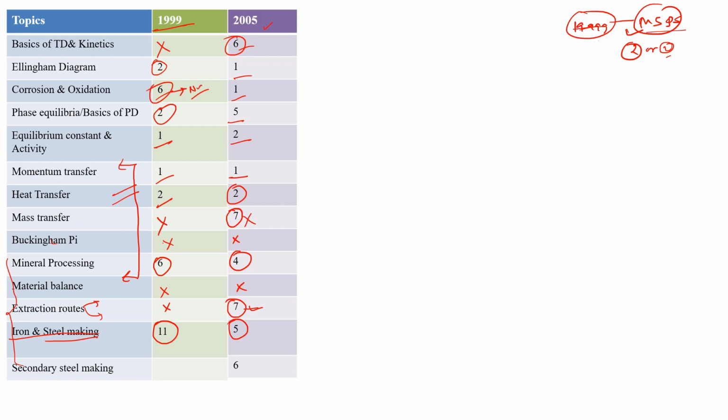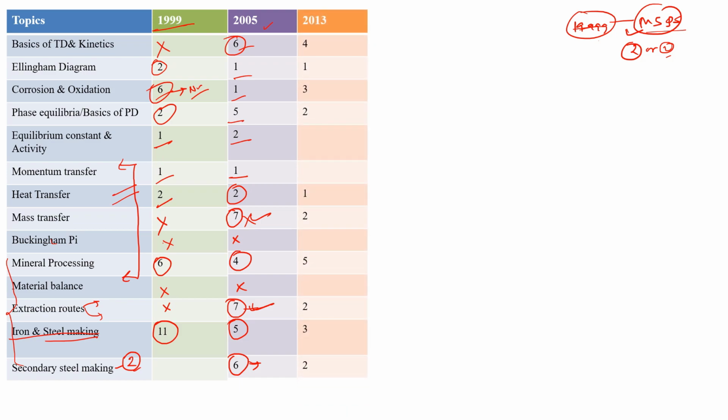In secondary steel making they asked a 6 marks question, and some numericals were also asked in secondary steel making, just for refining liquid steels. Okay, so in this year they asked the maximum questions from mass transfer and extraction route. So this part is very important for this year also, and secondary steel making is important as well.